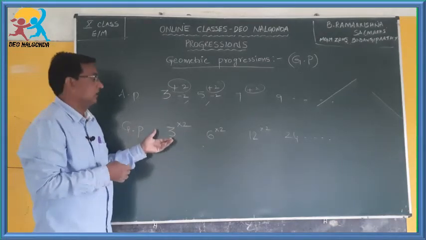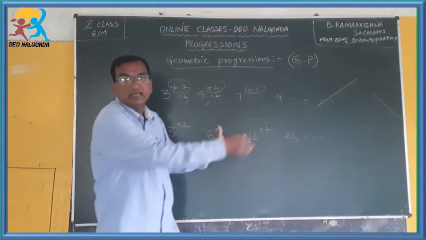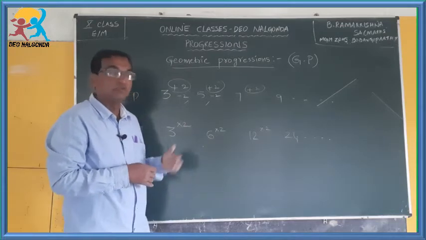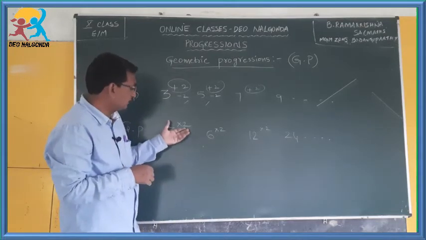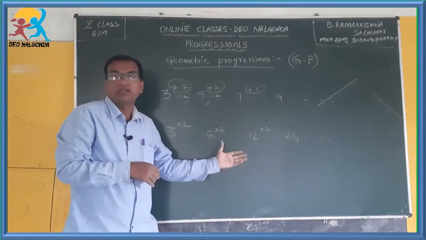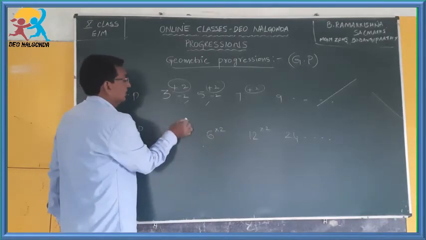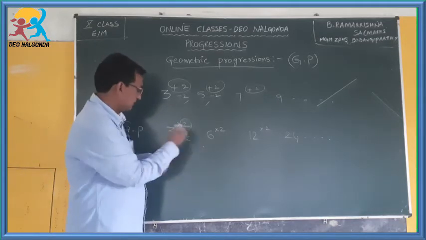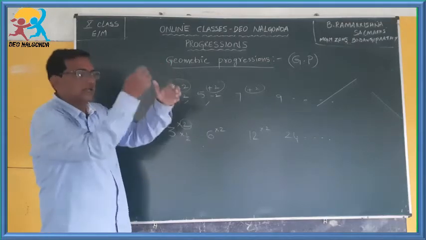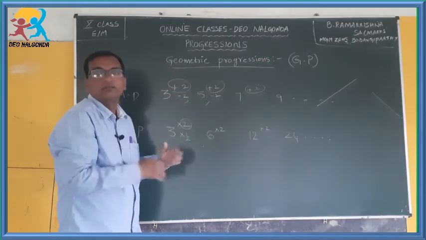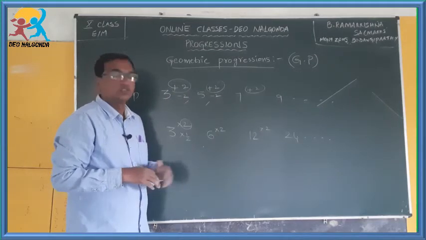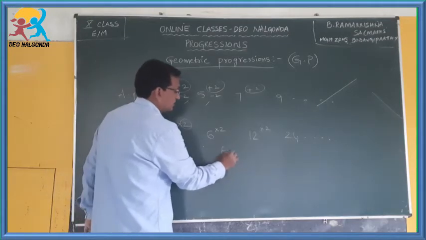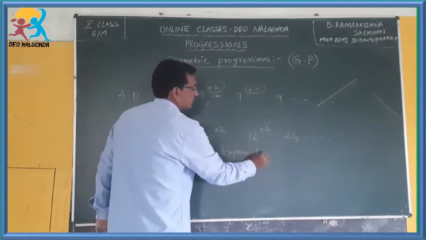Whereas if you observe this, the values increase very rapidly. Why? Because you are multiplying by a fixed quantity. This may also decrease rapidly. When you multiply with fractions, if you multiply 3 by 1 by 2, and whatever you get again by 1 by 2, what happens? The values get halved. Means that will decrease rapidly. So this type of progression is called an exponential progression. This is exponential progression.